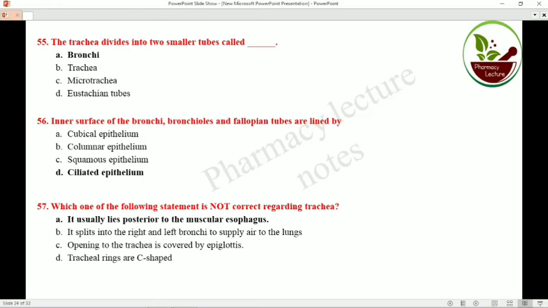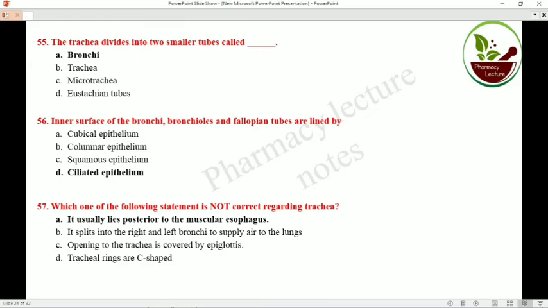Opening of the trachea is covered by the epiglottis, and when food passes, it closes the respiratory tract, and when air passes, it closes the digestive tract.